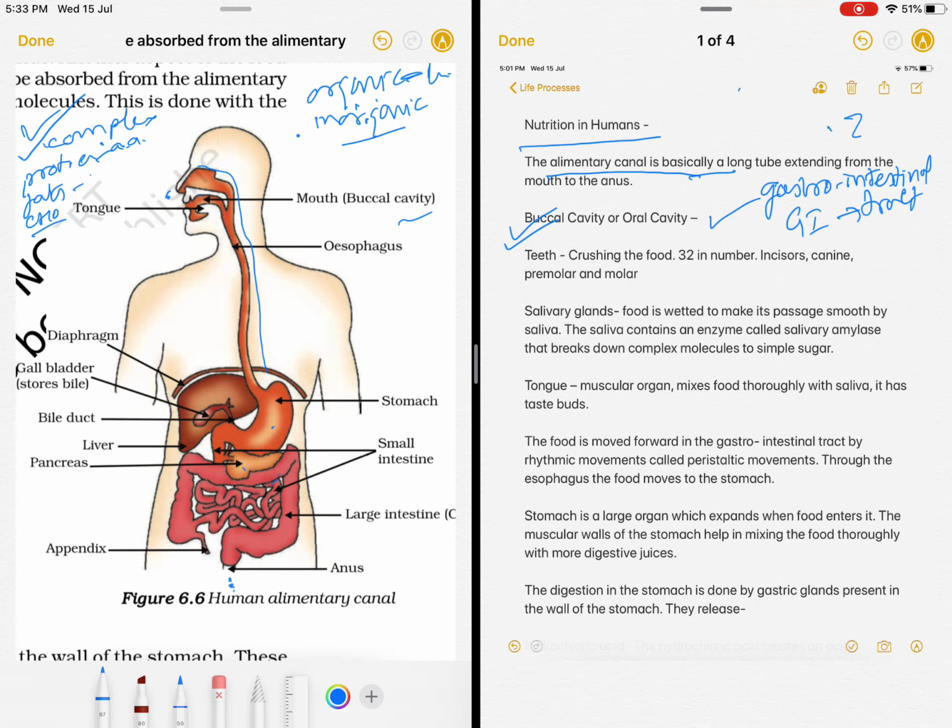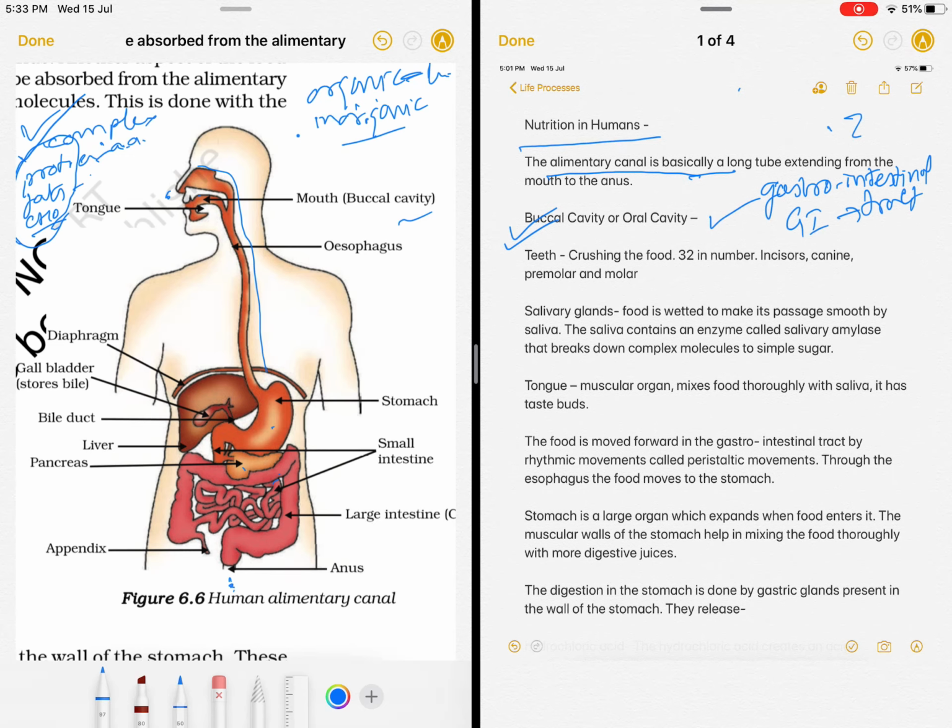So every living organism makes its body from these simpler forms: amino acids, glucose, fatty globules, fatty acids. So they form their body and they make them more and more complex. So one form of the living thing is eaten by another animal. So let us talk for human beings. What we eat in our food are these complex materials. Now these complex materials have to be digested.